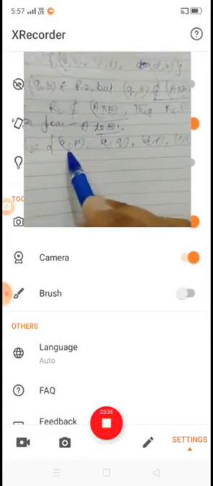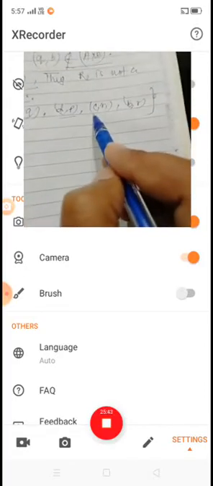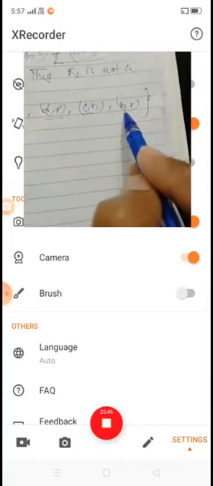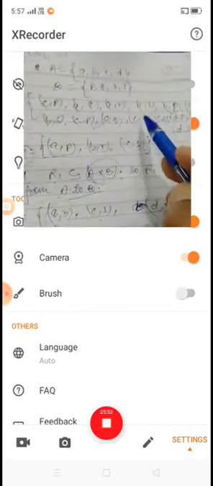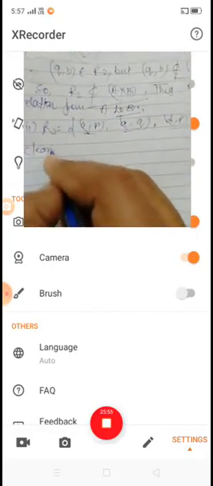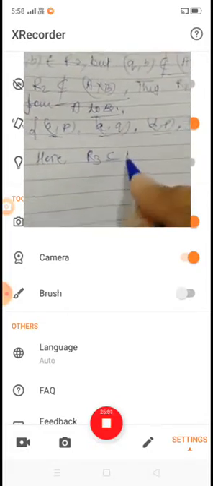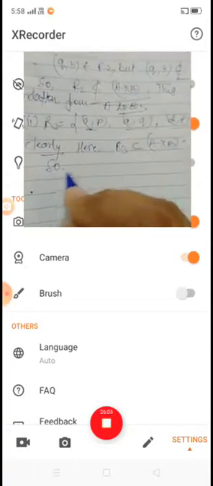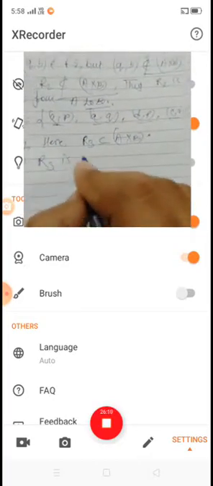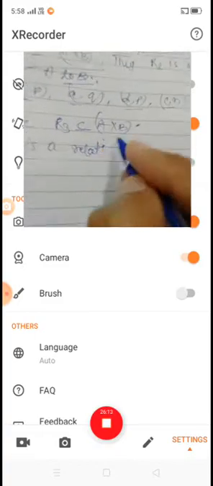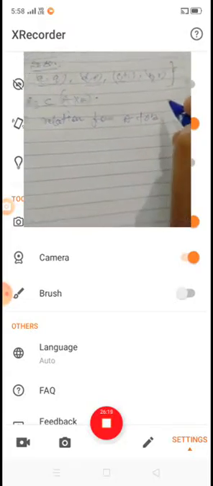Here all the elements of R3, AP, AQ, DP, CR and BR, are in A cross B. Clearly here R3 is a subset of A cross B. So R3 is a relation from A to B.